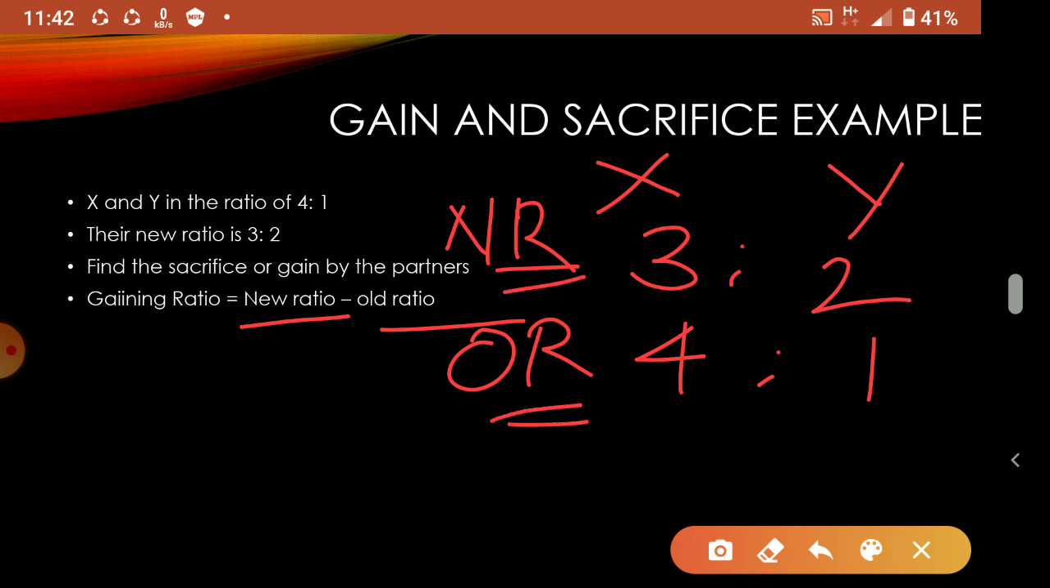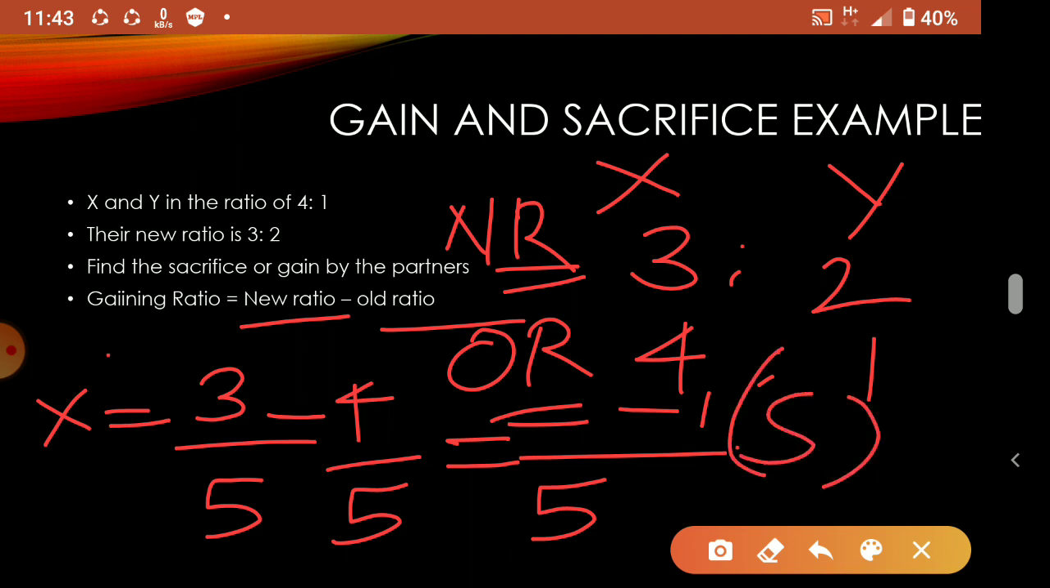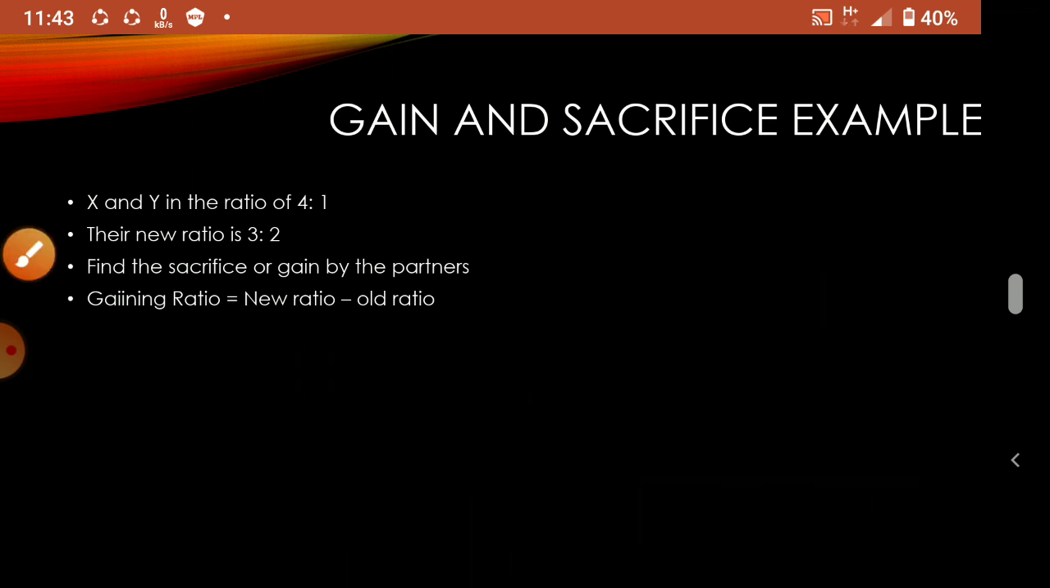So for x, how will it come? So x is equal to, how we can write new ratio? 3 by 5 minus old ratio 4 by 5 is equal to, so here the denominator is the same, so I write 5, 3 minus 4, answer will be minus 1. So I told you which ratio we put? Gaining ratio equation. In gaining ratio it is coming minus, that means this is sacrifice. That means x is what? Sacrificing. Understood?